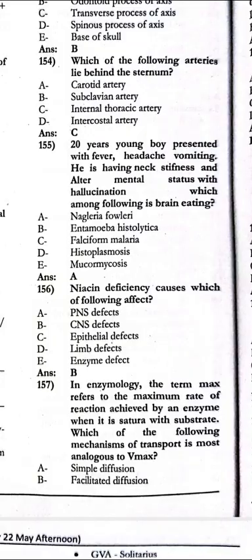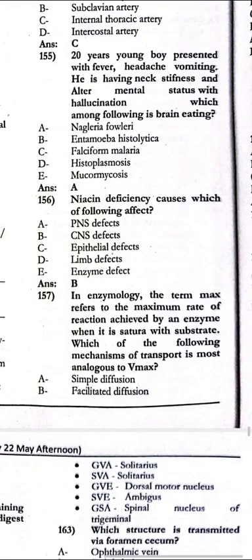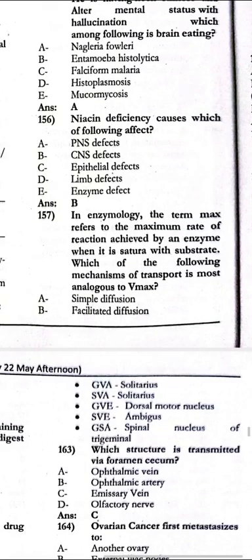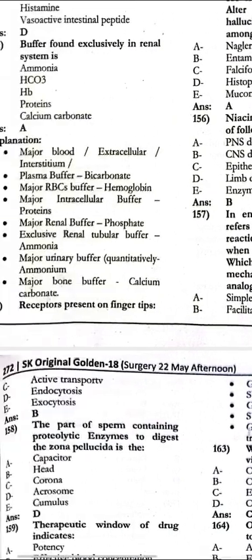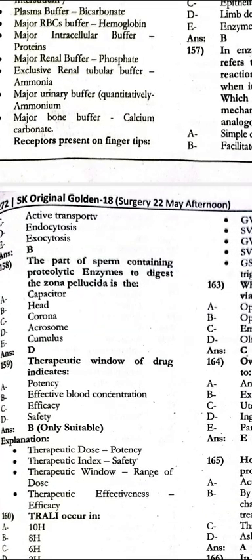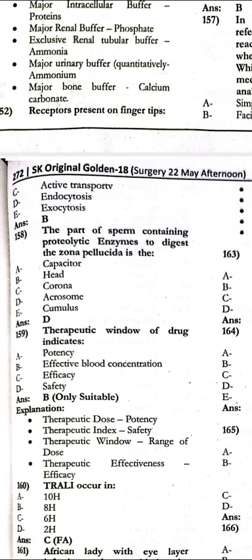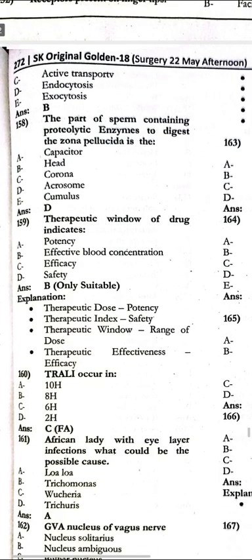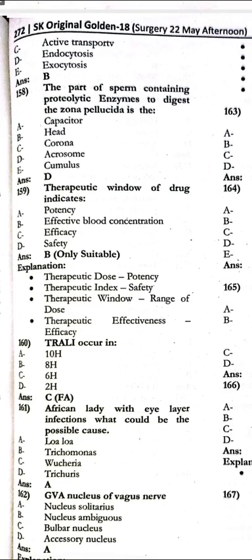Niacin deficiency causes which of the following, affecting the CNS? In enzymology, the term Vmax refers to the maximum rate of reaction achieved by an enzyme when it is saturated with the substrate. The following mechanism of transport is most analogous to Vmax: facilitated diffusion. The part of the sperm containing proteolytic enzymes to digest the zona pellucida is the acrosome. The therapeutic window of the drug indicates the effective blood concentration.